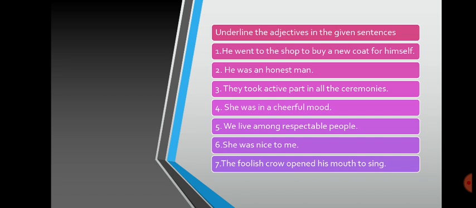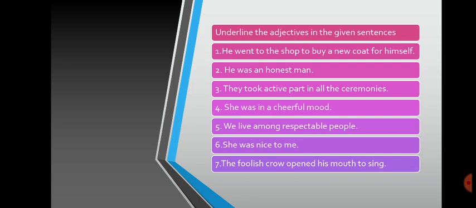He was an honest man. They took active part in all the ceremonies. She was in a cheerful mood. We live among respectable people. She was nice to me. The foolish crow opened his mouth to sing. There are 7 sentences. Be ready with these answers.